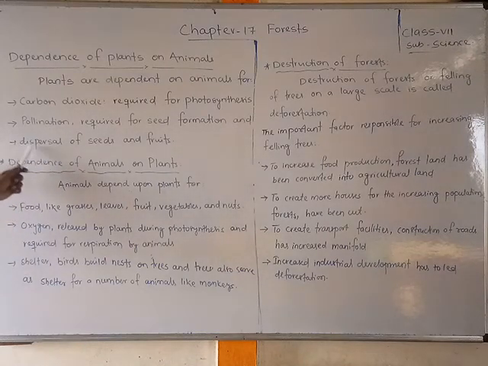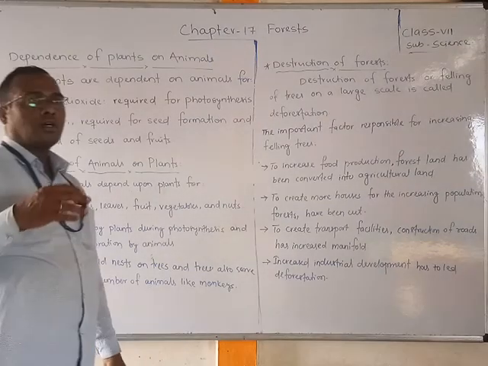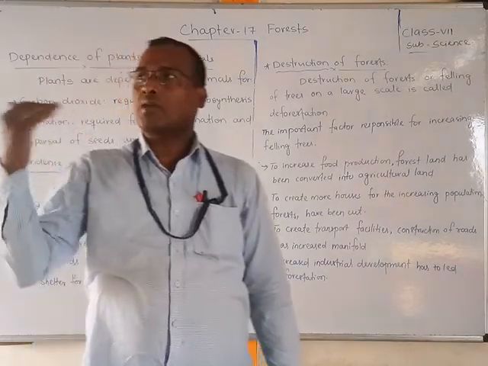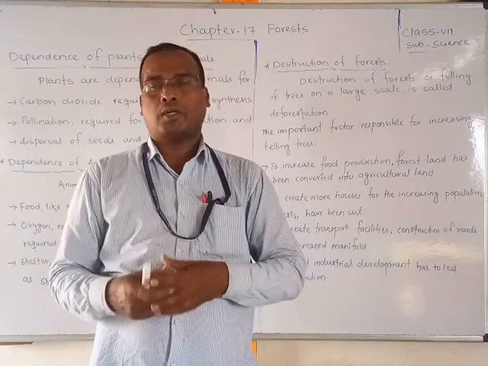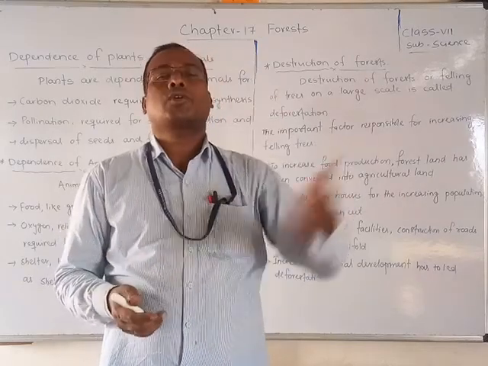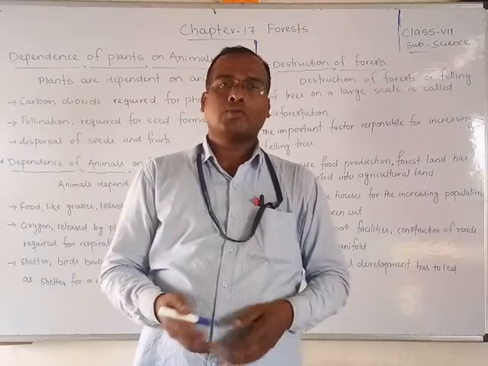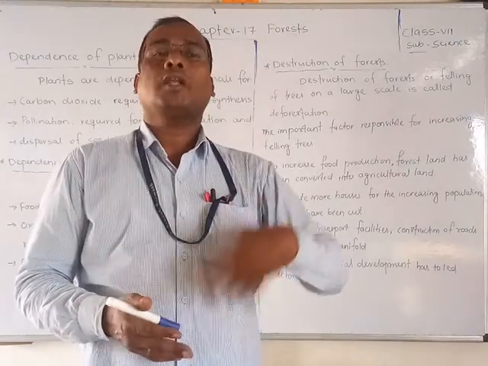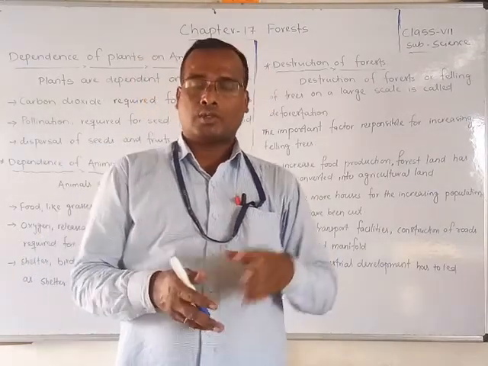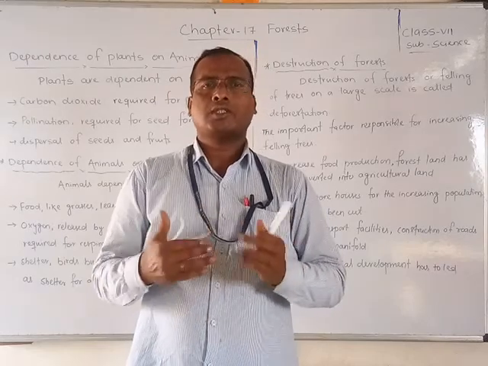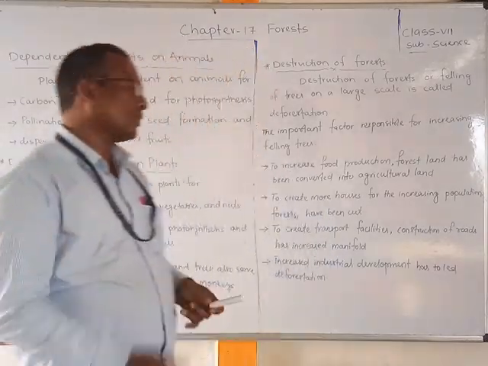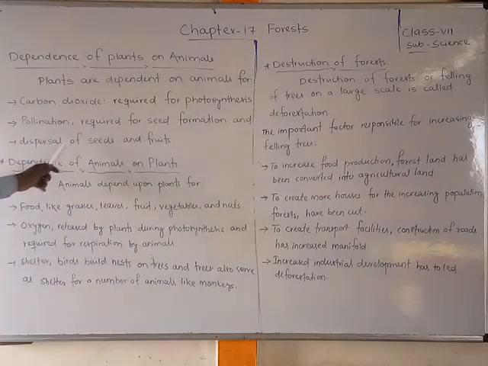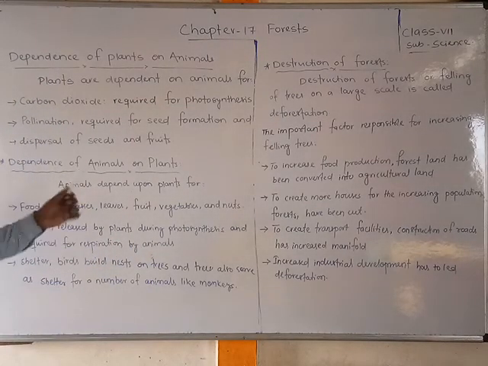Second, dispersal of seeds and fruits. By animals, seeds are dispersed, meaning they go from one place to another. Suppose today you have taken a mango and you go to another place. If you throw the seed there, a mango tree will develop and be ready to produce mangoes. This is how seeds are dispersed by animals. You have already studied in the 5th standard about dispersal of seeds and fruits by animals.